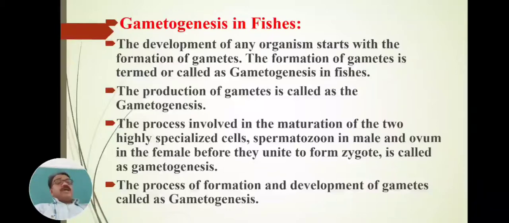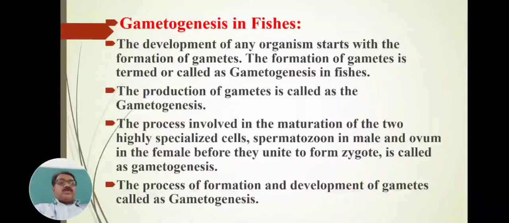This is called gametogenesis. What is the definition of gametogenesis? Remember, the process involved in the maturation of the two highly specialized cells.